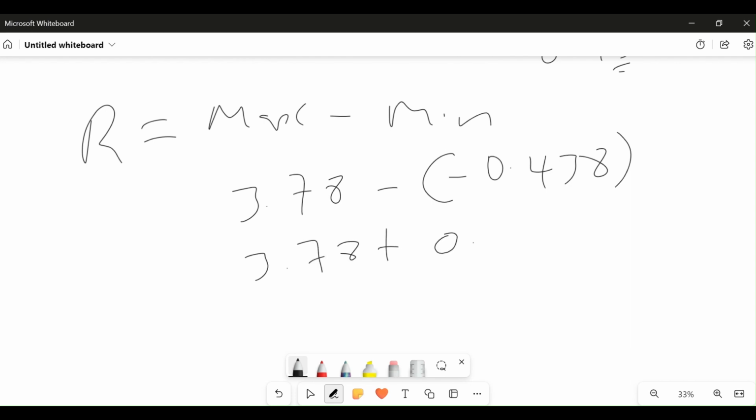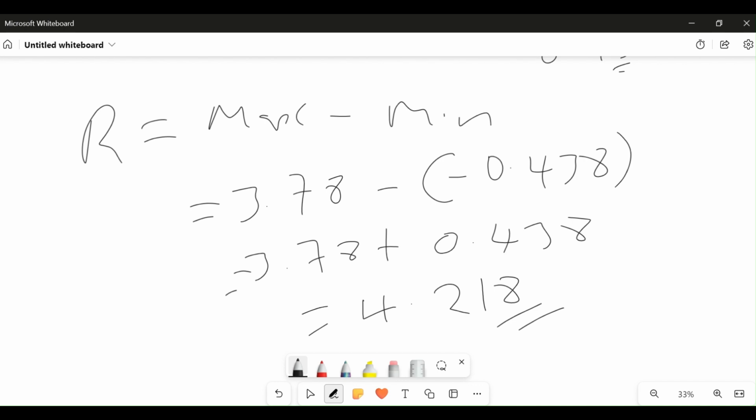Minus times minus is plus, so 3.78 plus 0.438. When you add these two together, what you have will be your range. The range will then be 4.218. This will be the range of this distribution.